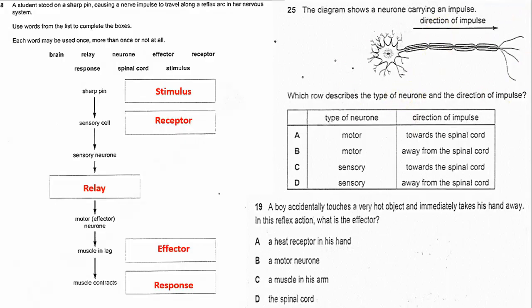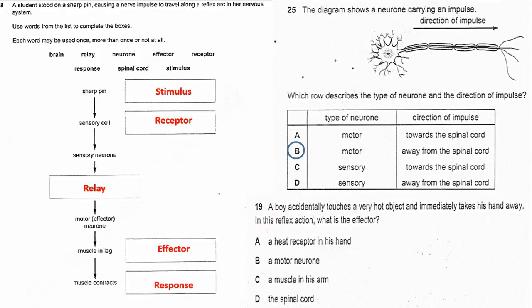What's the direction of the impulse? If it's a motor neuron, this means that it will carry the impulse from the CNS, from the central nervous system, to the effector. So it's carrying the impulse away from the spinal cord. And this makes the correct answer B.